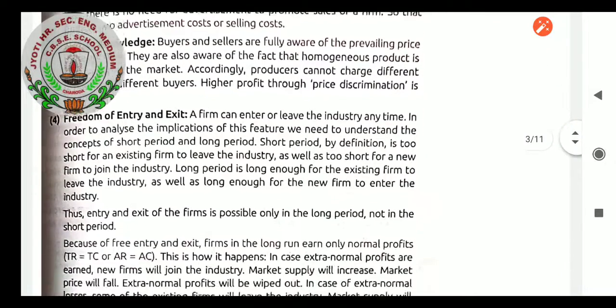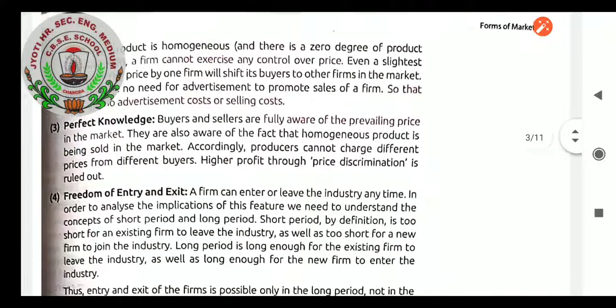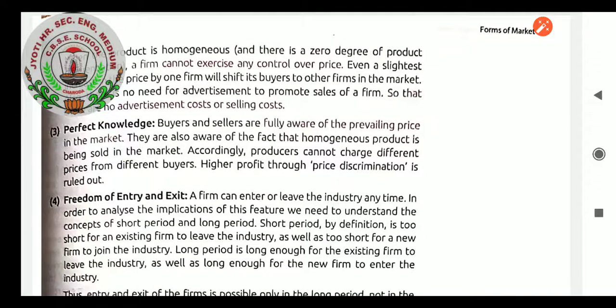Perfect knowledge. Buyers and sellers are fully aware of the prevailing price in the market. They are also aware of the fact that a homogeneous product is being sold in the market. Accordingly, producers cannot charge different prices from different buyers. Higher profit through price discrimination is ruled out. Freedom of entry and exit. A firm can enter or leave the industry anytime.